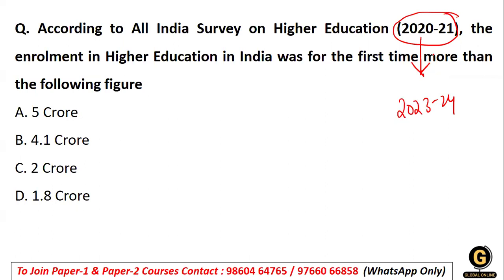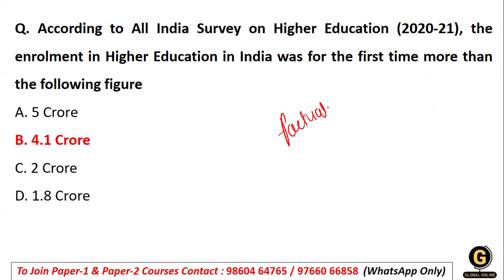So the enrollment in higher education was, for the first time, more than the following figure. Which figure? In fact, here I have also changed the figures. I'll tell you the answer: the answer is 4.1, so it is C. It is talking about a factual figure. But here this is what I have changed, so 2023, 2024 is what will come now.